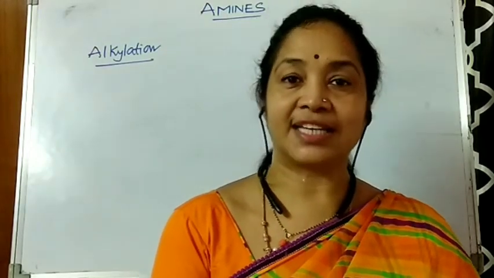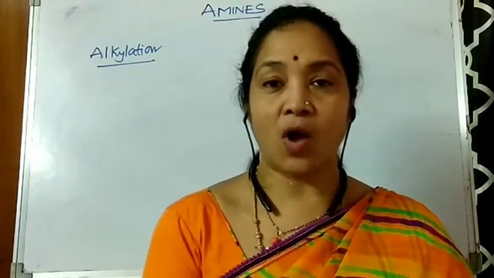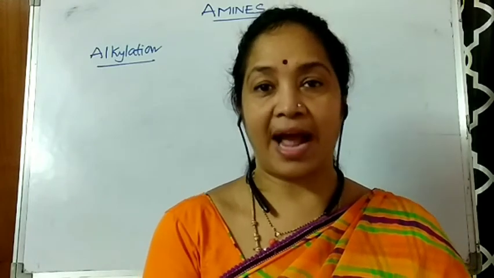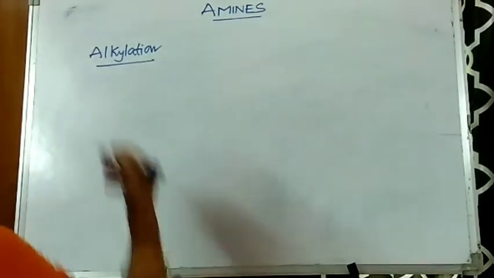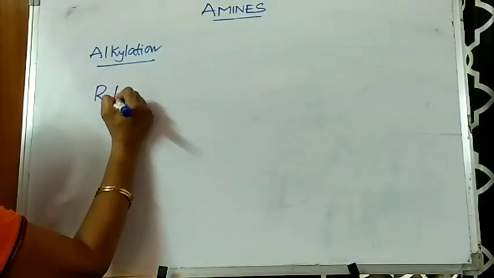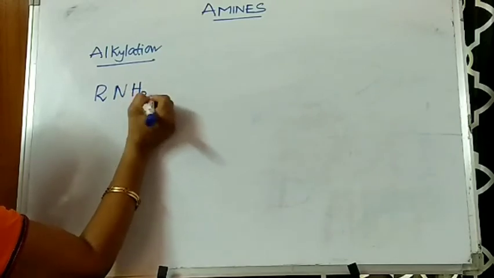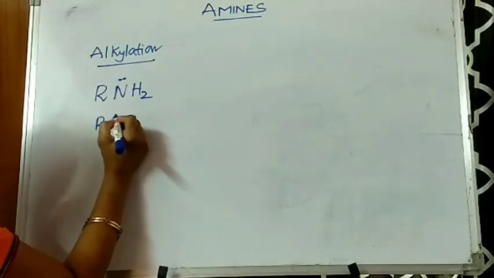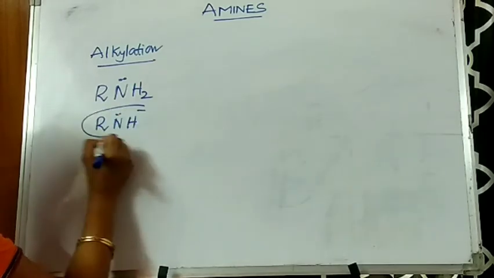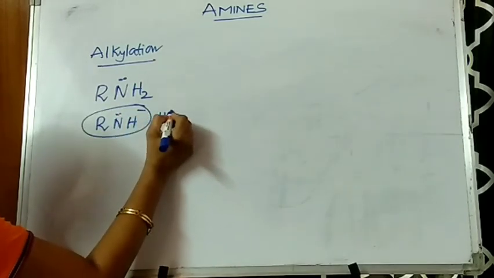The next property is alkylation. Just like in haloalkanes, alkyl halides undergo nucleophilic substitution reactions with amines. So here I am taking an amine, RNH2. In this RNH2, the RNH is a nucleophile and H plus is removed.